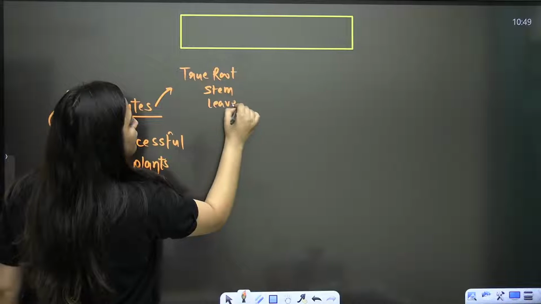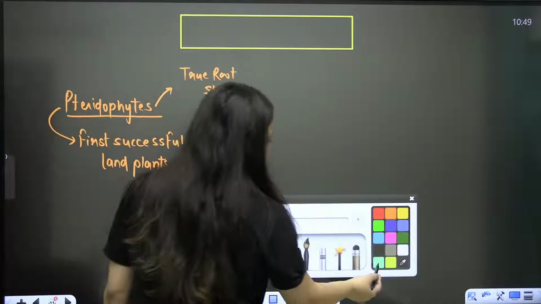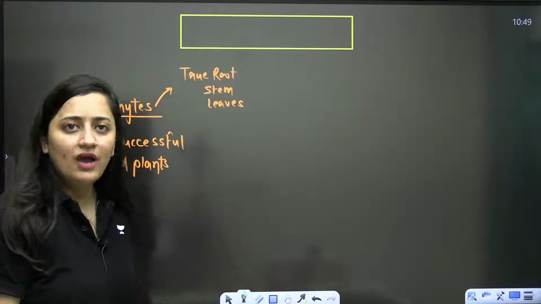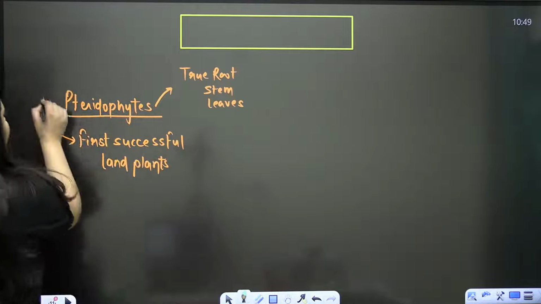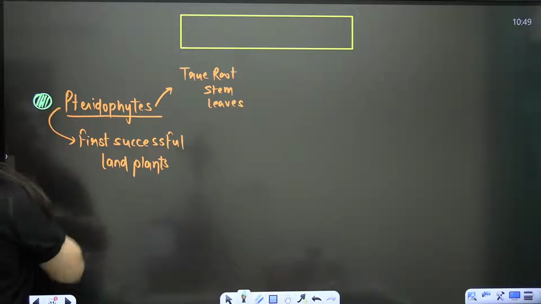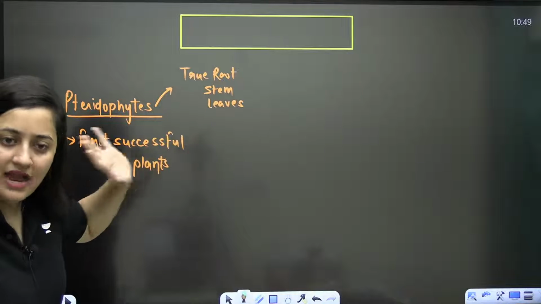In the case of pteridophytes, you will see true root, stem and leaves, isn't it? What do you have here? True root, stem and leaves. That's what we have here in the pteridophytes, right? True root, stem and the leaves.